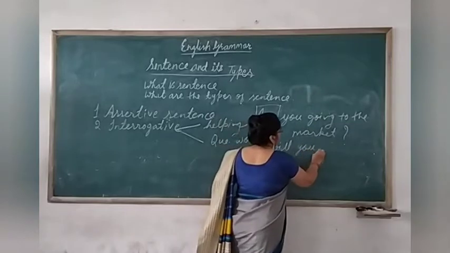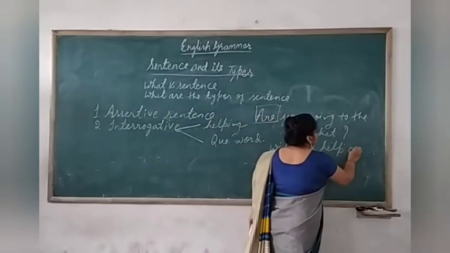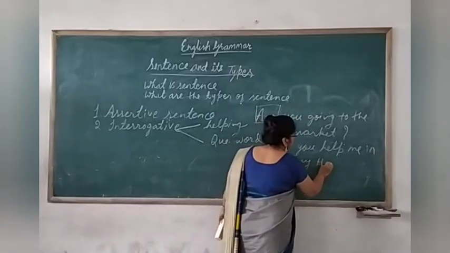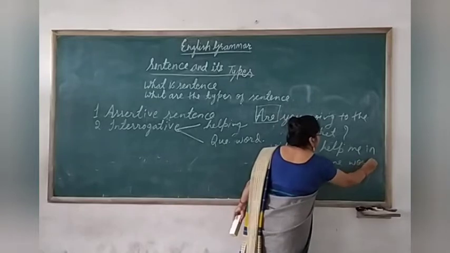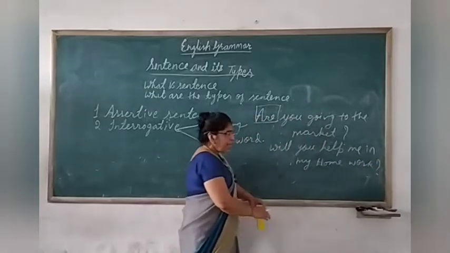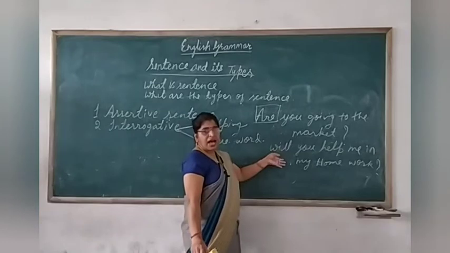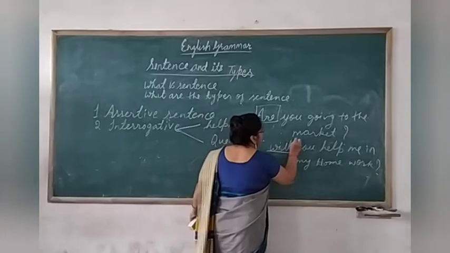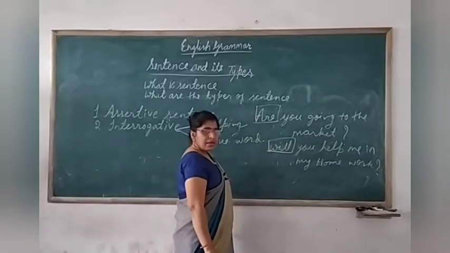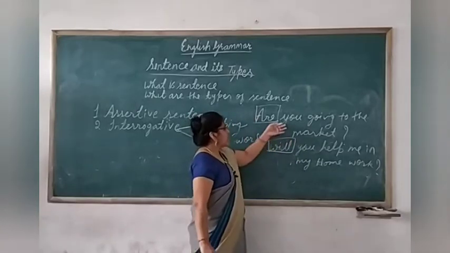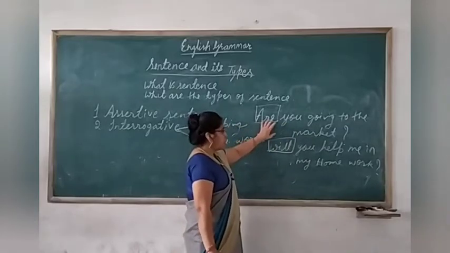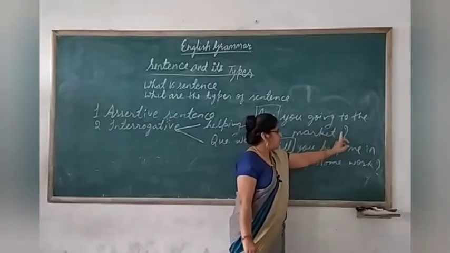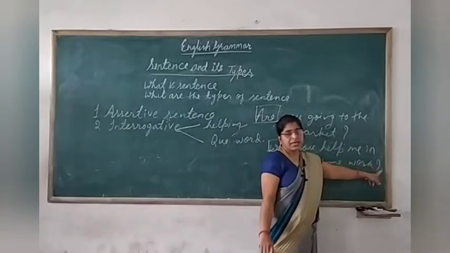Will you help me in my homework? See here. Again the question is asked with a helping verb, that is will. Clear? The very important thing of an interrogative sentence is it always contains a question mark at the end of the sentence. See here, in the first sentence also and in the second sentence also.